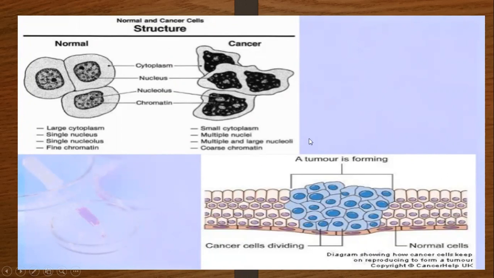Due to that, a tumor-like structure is formed. This is the tumor-like structure due to the division of the cancerous cells. Normal cells do not divide continuously and rapidly, but these cells go through continuous and rapid division, so a lump of cells is produced, and this lump of cells is known as a tumor. So these are normal cells, but in between them are the cancerous cells, and these cancerous cells are continuously growing, and due to that a tumor is formed.